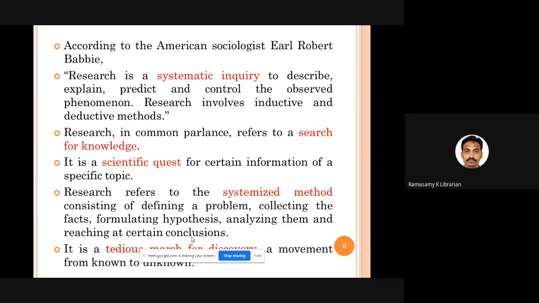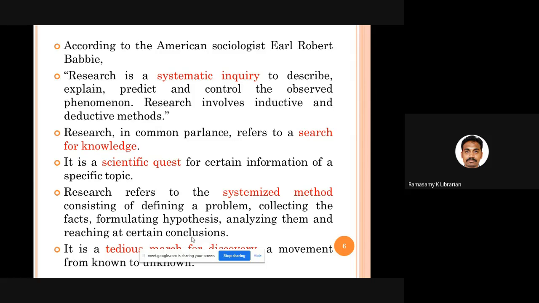Fine. So he says research involves inductive and deductive methods. You know very well, whenever we talk about research, we talk about two different methods, inductive method and deductive method. In the inductive method, we are moving from individual to general. For example, you say that Ramya is a good girl, Navina is a good girl, Ranjita is a good girl. All these girls are in Ernakulam. So Ernakulam is a good city. So from individual inferences, you are trying to form a common generalized conclusion. That is called inductive method.